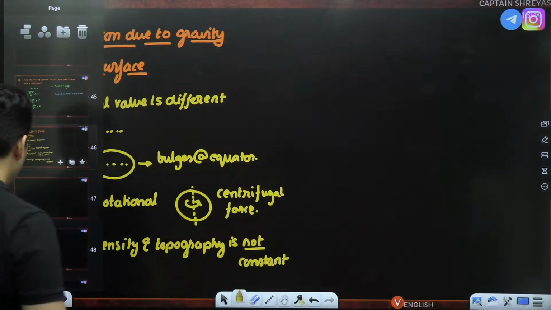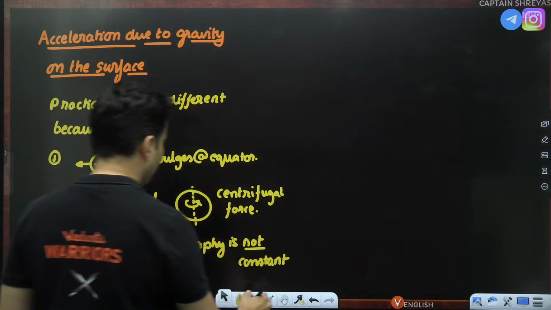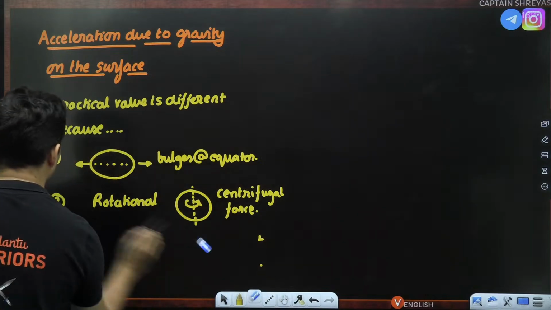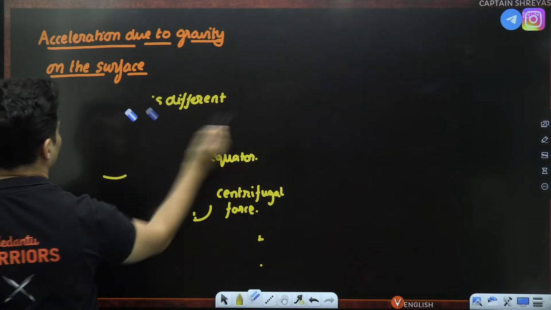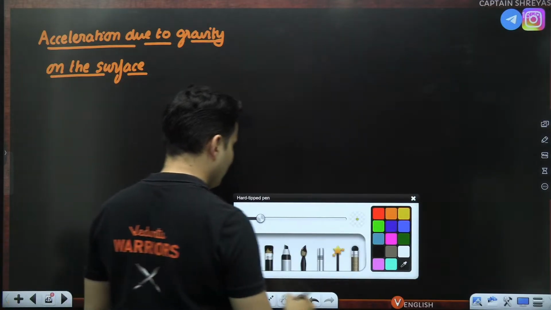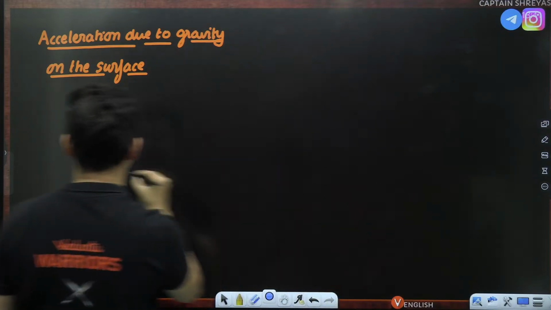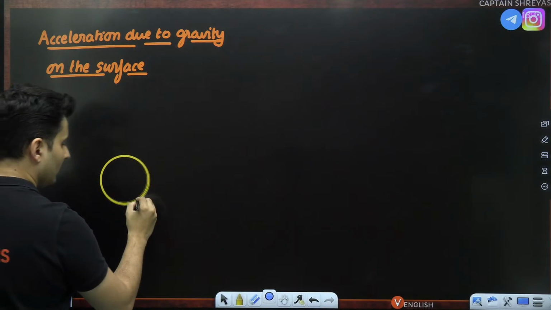So what is that value that you get? Let's have a look at it. Say for example, this is our planet.